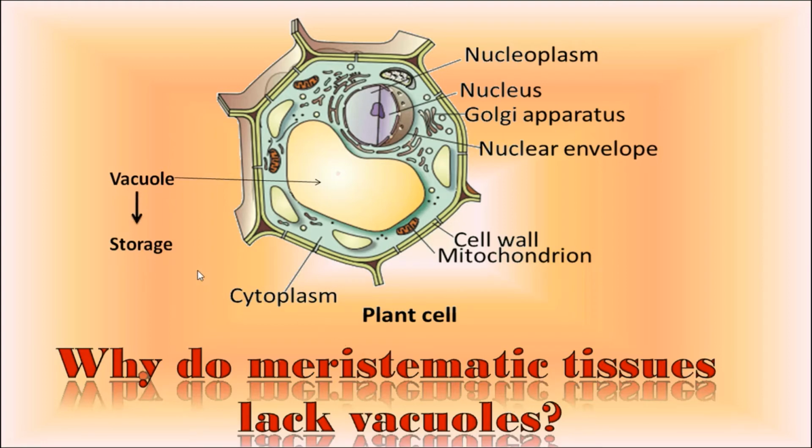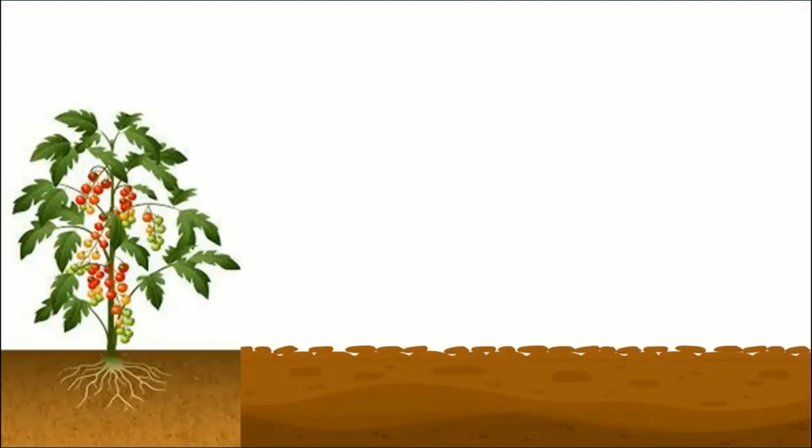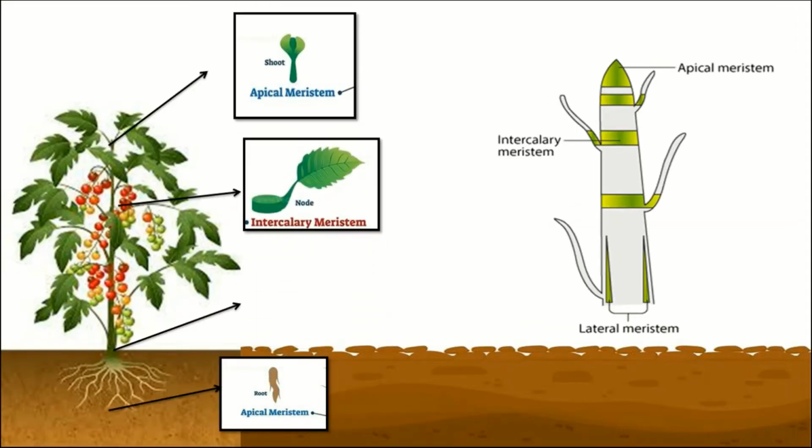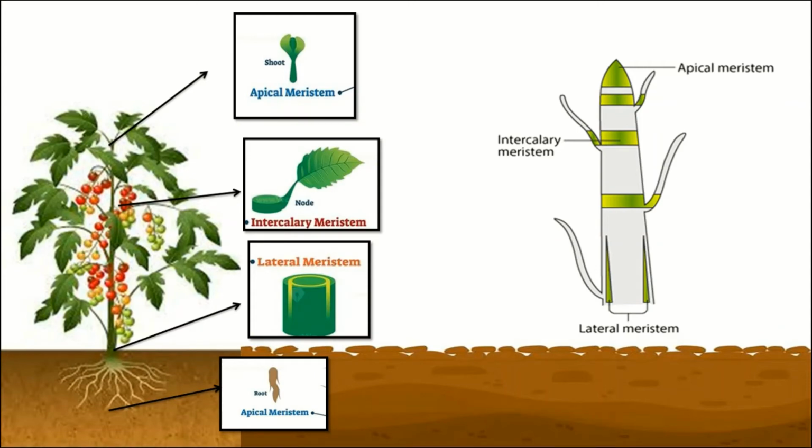Yes, storage. As we know, the cells of meristematic tissues keep on dividing, so they utilize all the material present in the cell. So there is no point in storing food and other nutrients when the cell has to divide. Depending on the location, meristematic tissues are divided as apical meristem, intercalary meristem and lateral meristem.